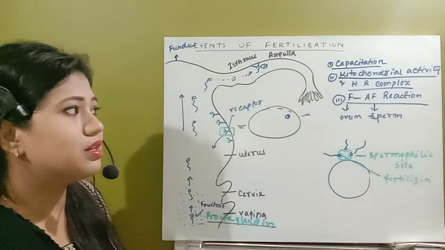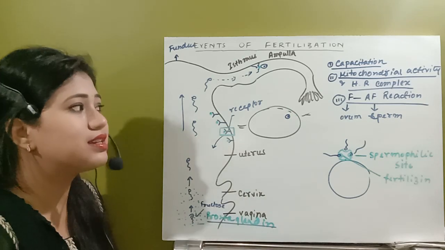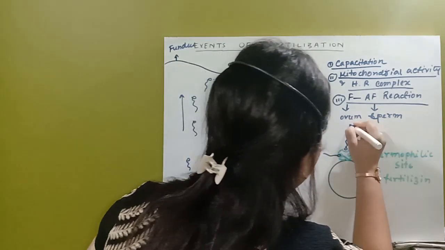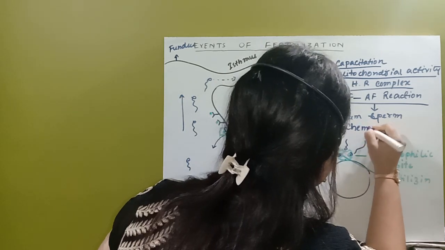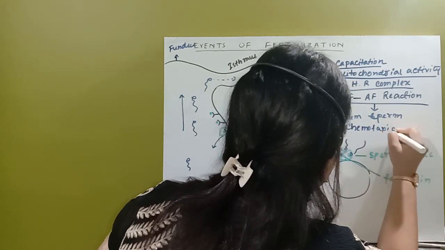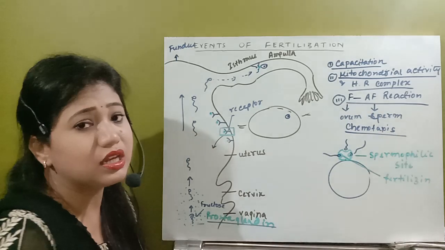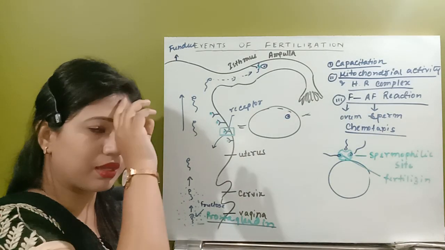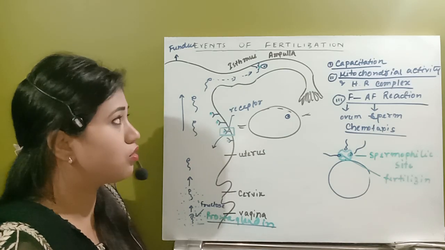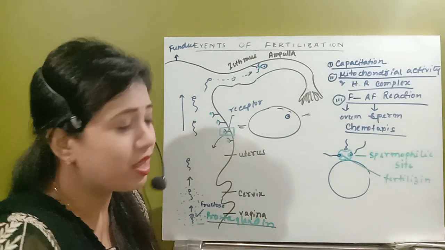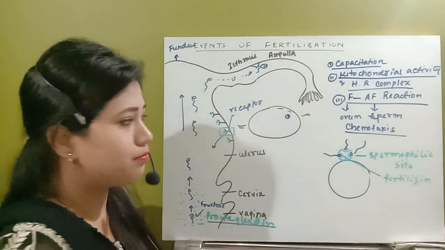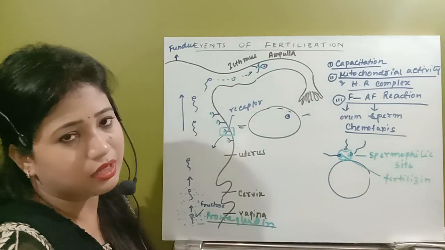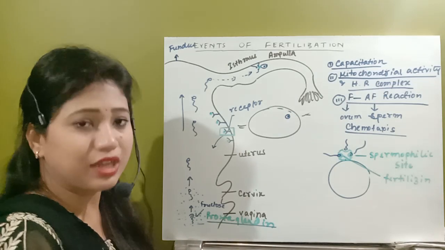So this reaction will occur, and this fertilizin, anti-fertilizin reaction is also called chemotaxis. Chemotaxis is prevalent in externally fertilized organisms, and similar chemicals are released by humans also, human ovum and human sperm. And here this spermatozoa will reach the site of fertilization by this chemotaxis.